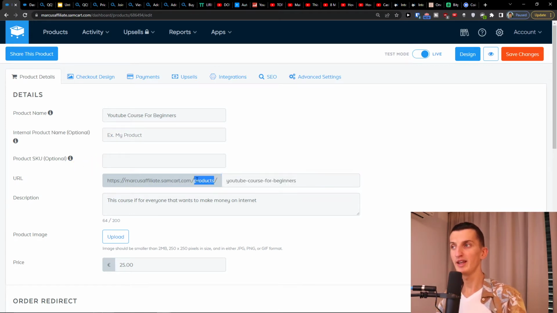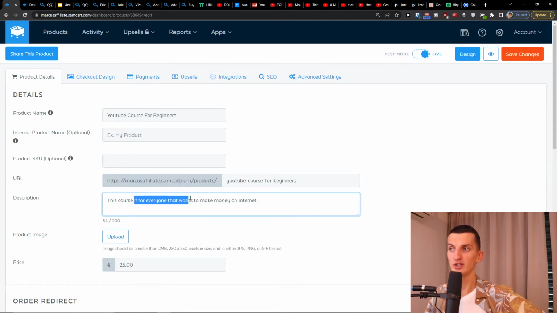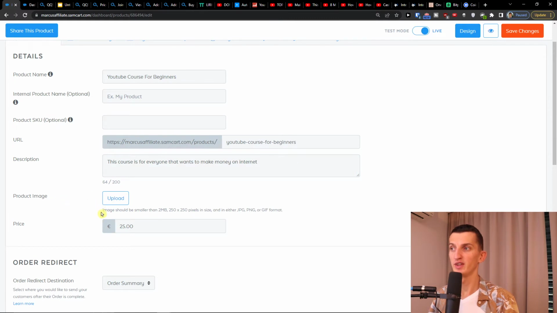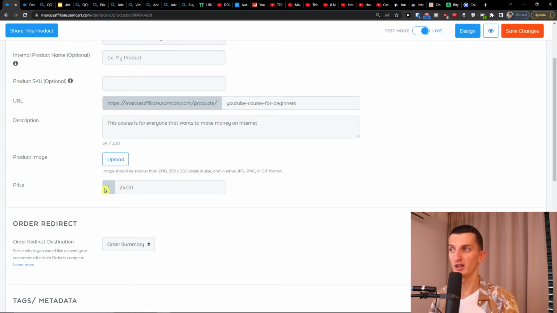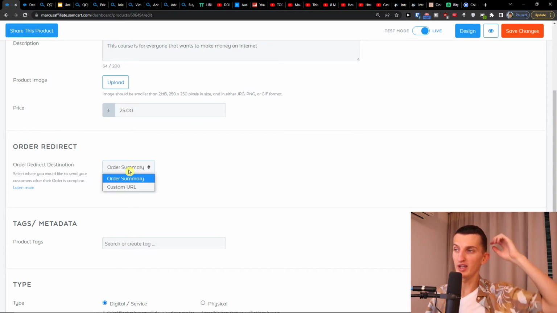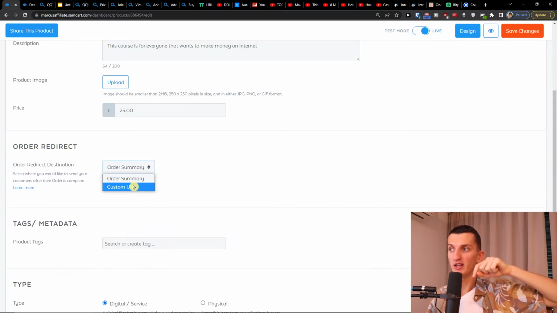Now I'm going to also show you how you can easily connect the URL on your product with your domain. So here you can have a description. This course is for everyone that wants to make money on the internet, and you can have a product image. The image should be smaller than this, and you can easily upload the product image. Then you're going to have the price here. So I have 25 euro. Order redirect, so you can choose where you want to redirect, the order summary or a custom URL.